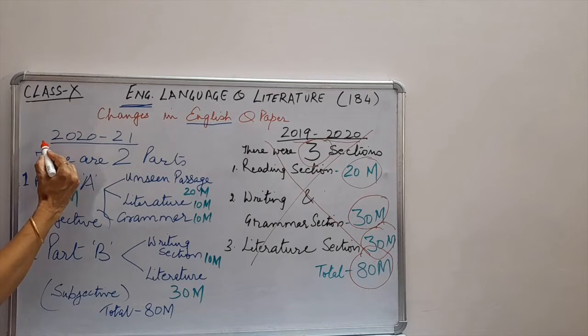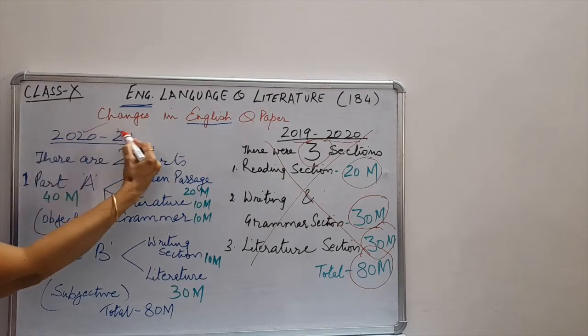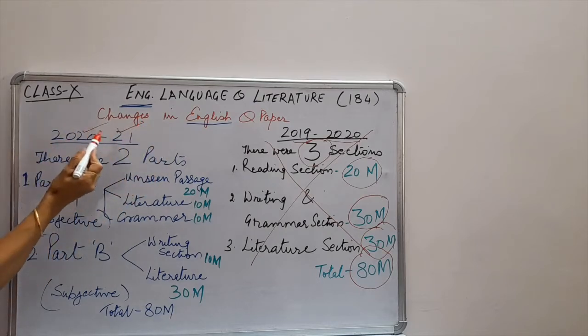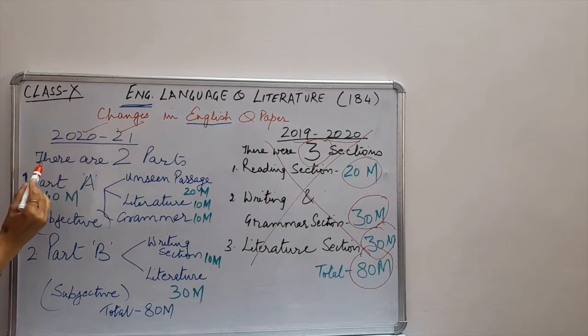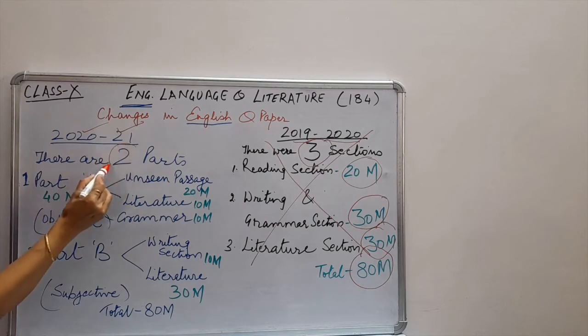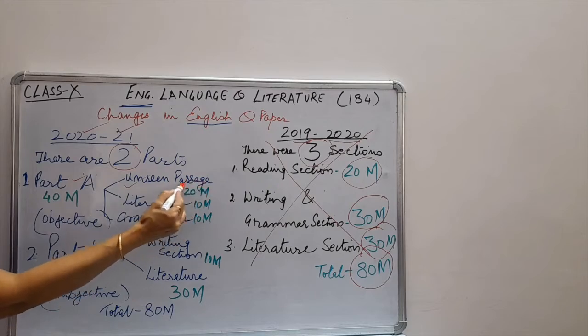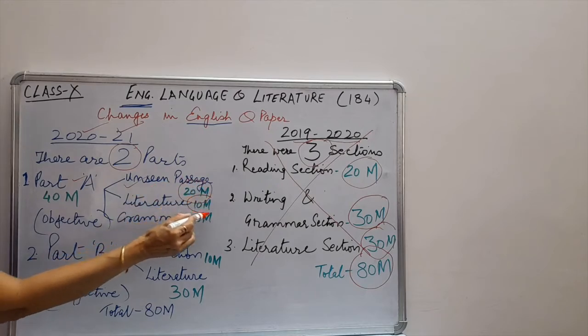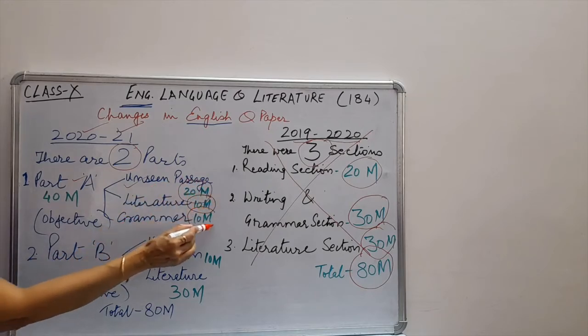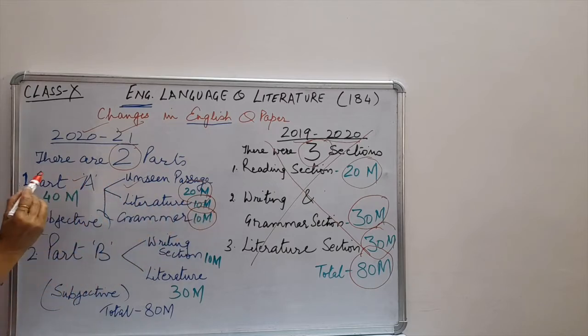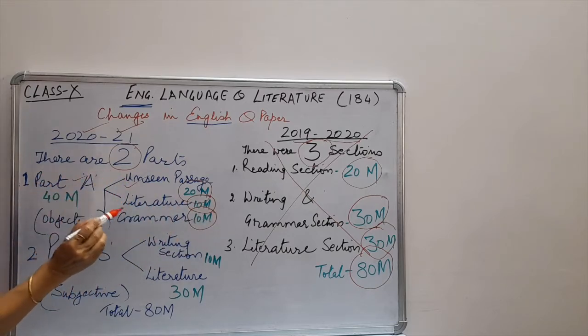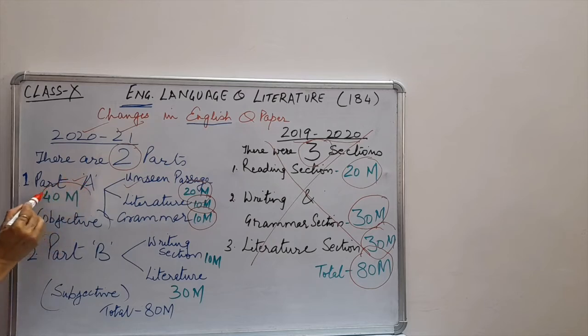Now let us see the question paper of 2021, that is board exam 2021, which is going to start in May 2021. Now in this there will be 2 parts. Part A will have unseen passage of 20 marks, literature of 10 marks, and grammar again of 10 marks. So you will have unseen passages, literature and grammar in part A, total 40 marks, and all this will be objective. Then you will have part B.